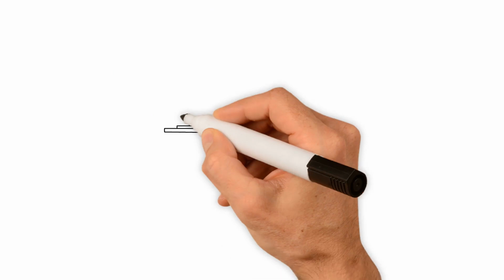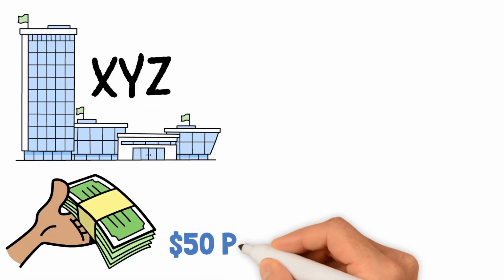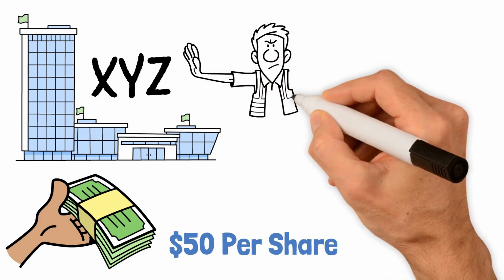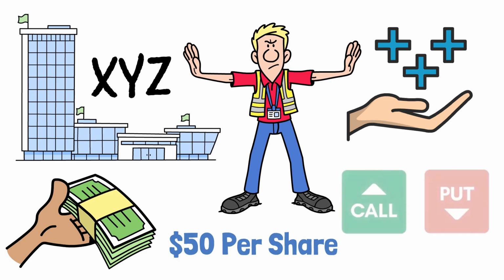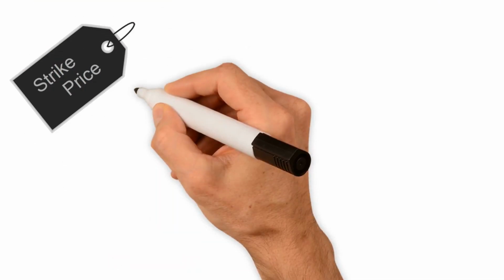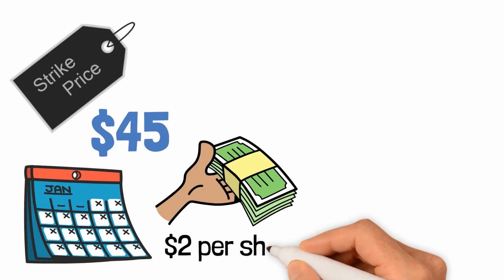Step 2. Setting up the trade. Imagine you are interested in company XYZ, which is currently trading at $50 per share. You believe that the stock price will decline in the near future. To profit from this potential decline, you decide to buy a put option at a strike price of $45 with 1 month left to expiry at the cost of $2 per share.